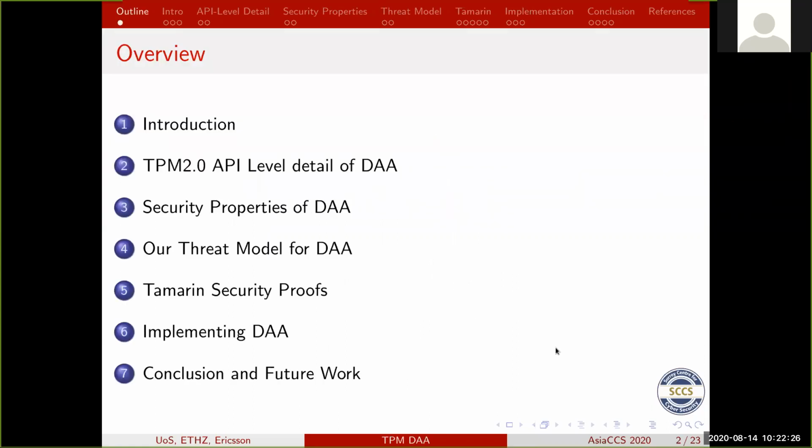The overview of our talk is we're going to give a quick introduction to the problem we are trying to address. We then give details of our main contributions, and we conclude with our conclusions and some future work.